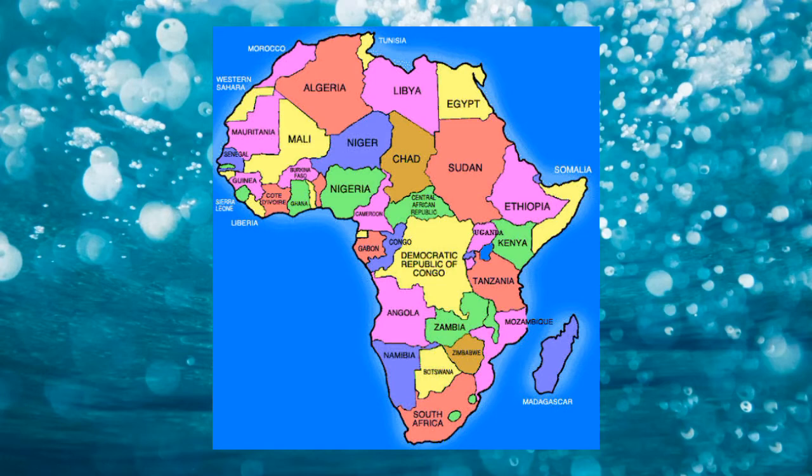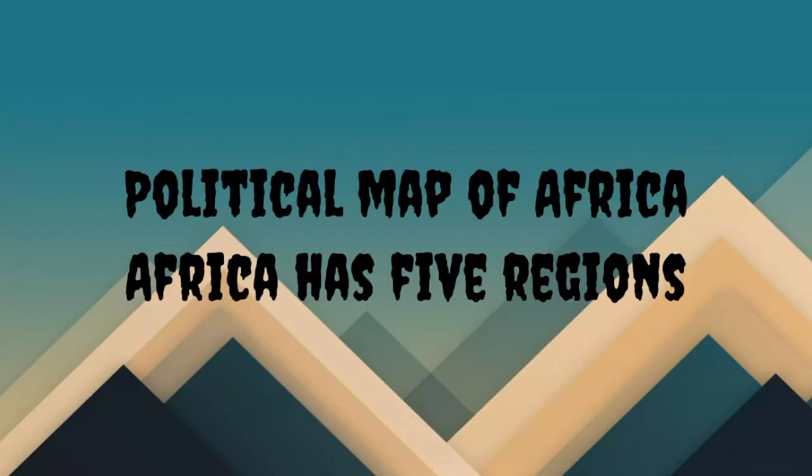Now let's look at the map of Africa. This is a picture of the map of Africa. It has different countries found in it. You can see them. We have Algeria, Libya, Egypt, Nigeria, Chad, Sudan, and so on. So these are the countries in Africa.